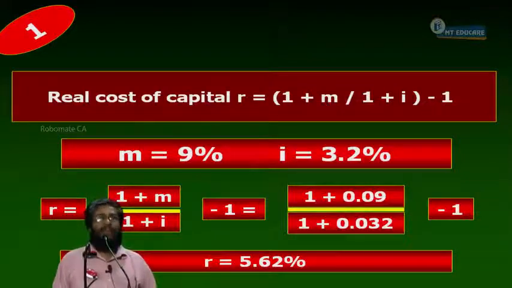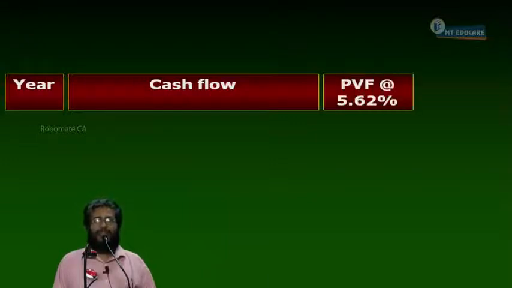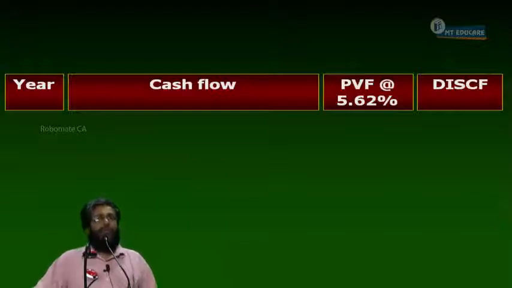Now, Step 2. Calculation of NPV. Following columns: year, cash flow, present value factor at 5.62%, discounted cash flow. Why am I discounting at 5.62%? Tell me. The cash flows are real cash flows. I should obviously discount at what rate? Real rate. Okay. Year, cash flow, PVF at 5.62%, and then discounted cash flow. Can I start or not?